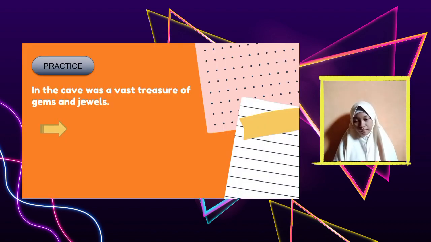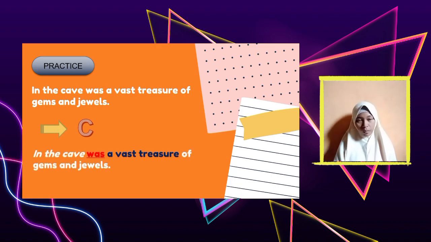Okay, so let's practice. In the cave was a vast treasure of gems and jewels. So is it correct or incorrect? Okay, I will explain to you. The answer is correct. Why? Because in the cave is the place expression, was is the verb, and treasure is the subject. And this is correct because in the cave the place expression is necessary, not extra, so it can be inverted.